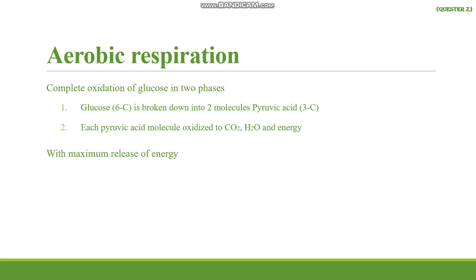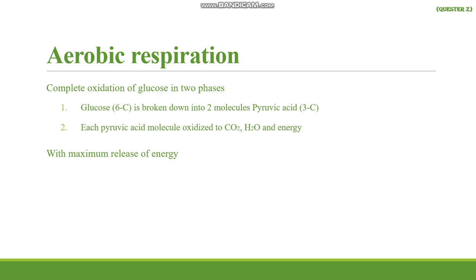Here, aerobic respiration. In aerobic respiration, there is a complete glucose oxidation. Why complete glucose oxidation? Because of the oxygen. Where I talk about the complete oxidation, it means there is the breakdown of all the bonds present, breakdown of all the CH bonds present in the organic molecule. It occurs in two phases. In the first phase, glucose is broken down into molecules of pyruvic acid. In both cases, aerobic and anaerobic respiration, the first phase is similar. The first step is similar, that is, the glucose is broken down into two molecules of pyruvic acid.